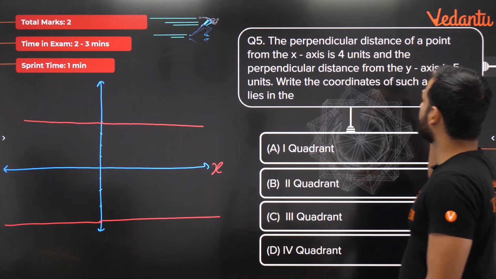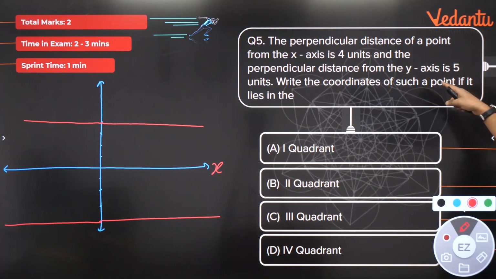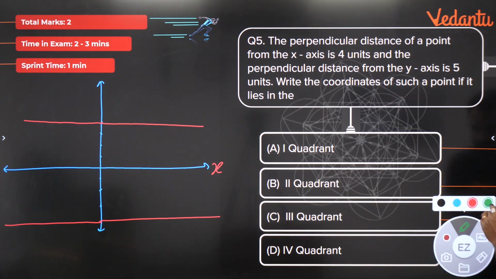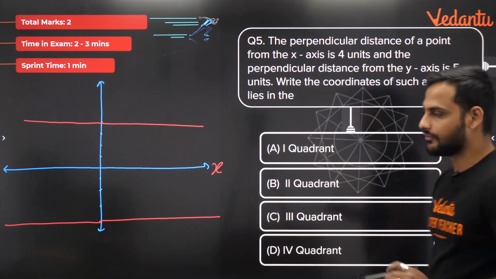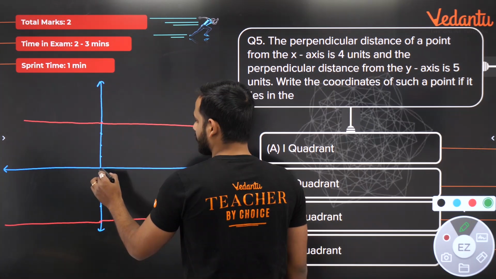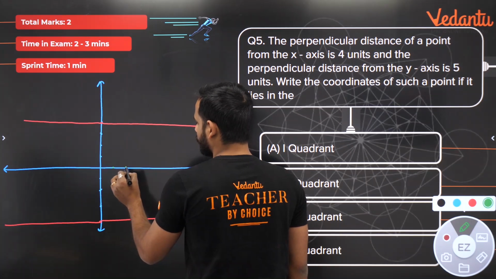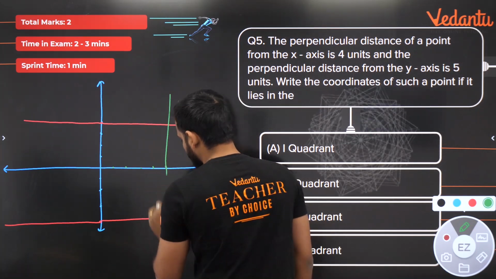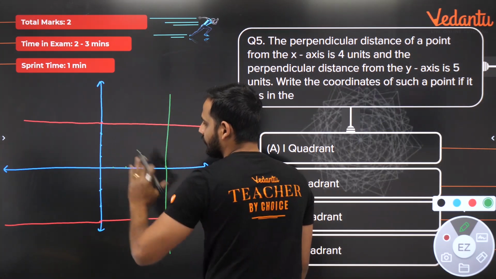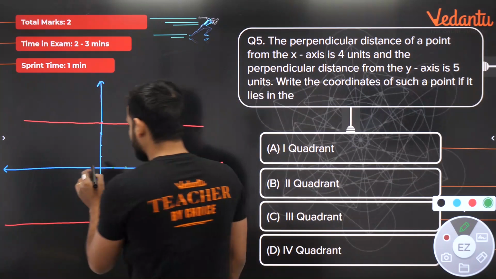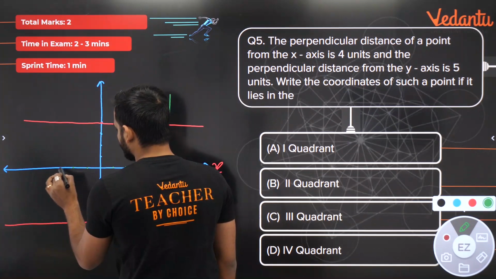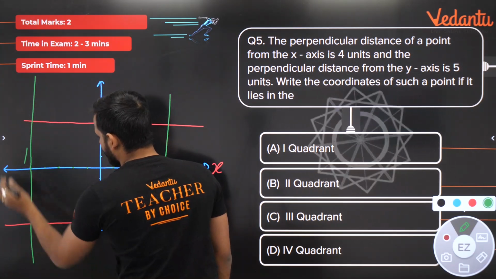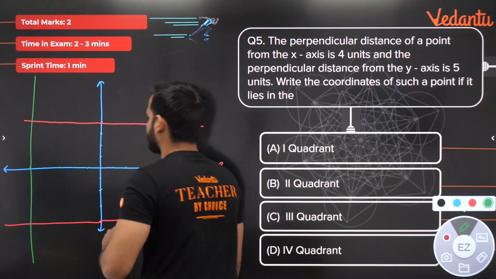Now the next part they are saying is the perpendicular distance of that point from y-axis is 5 units. So now we want to draw a line which is at a distance of 5 units from y-axis. If this is your y-axis, 5 units distance can be 1, 2, 3, 4, 5. So this green line is overall at a distance of 5 units from the y-axis. Similarly, one more line can be drawn here as well, 1, 2, 3, 4 and 5, and this is also again at a distance of 5 units.